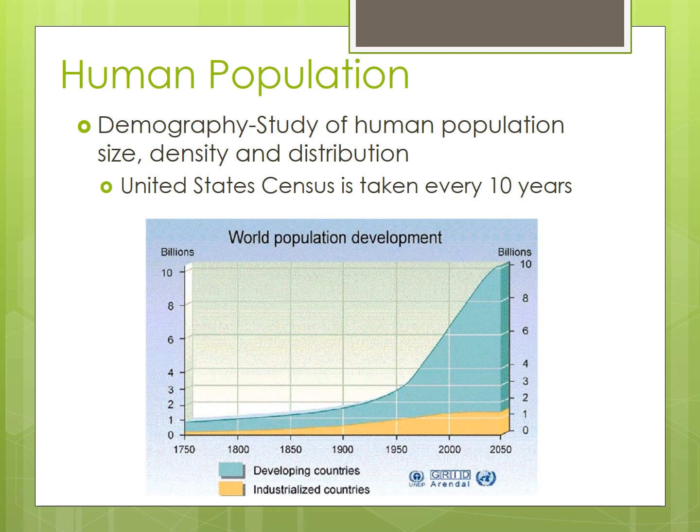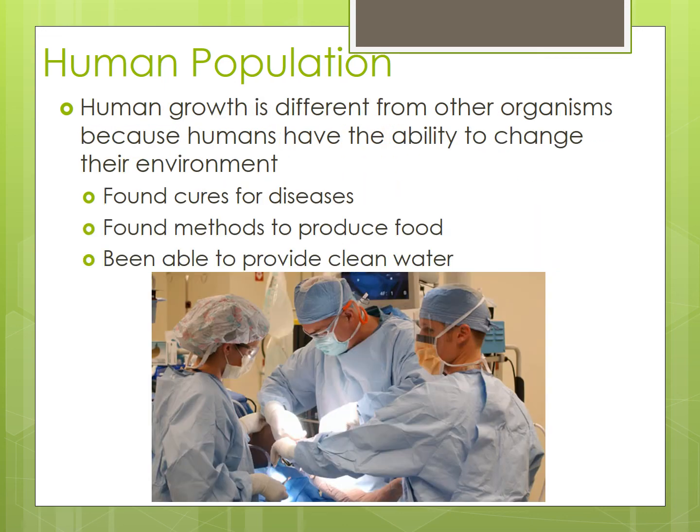Human population. Demographics is the study of human population by size, density, and distribution. The U.S. census is taken every 10 years. Back in the day, we had about 1 billion people, but look at where they're thinking that we're going to have 10 billion people by 2050. I mean, that's y'all's generation popping out children.